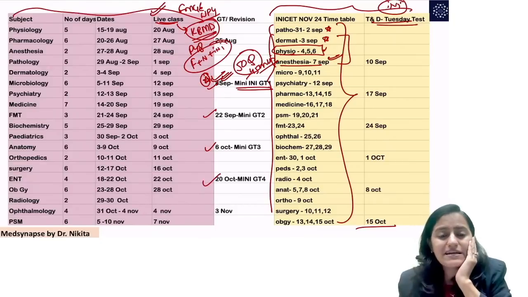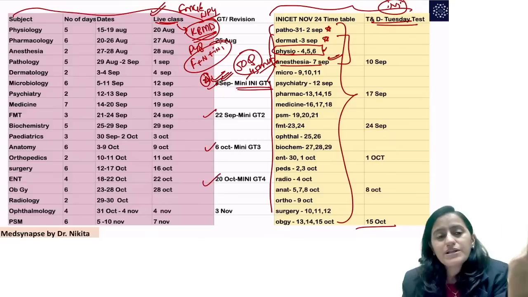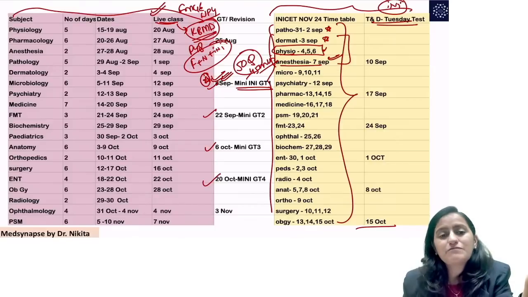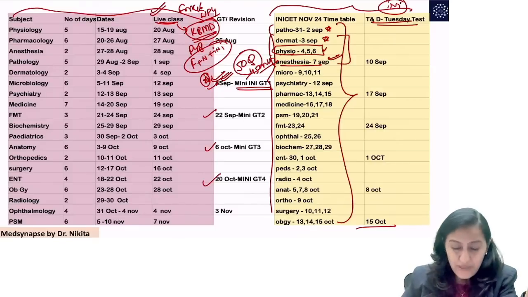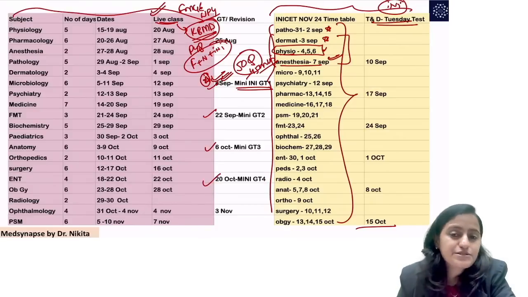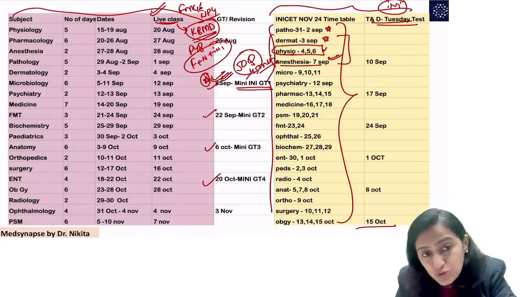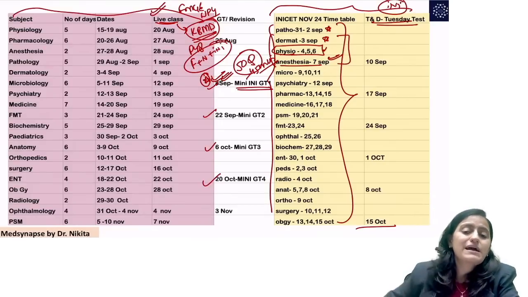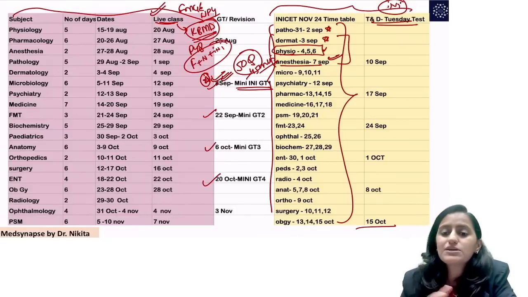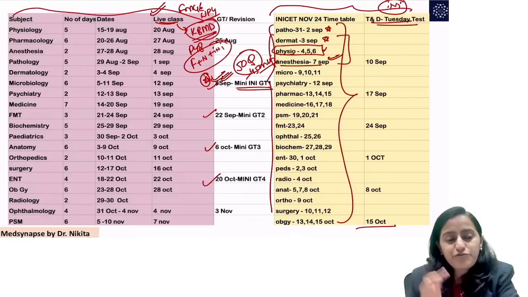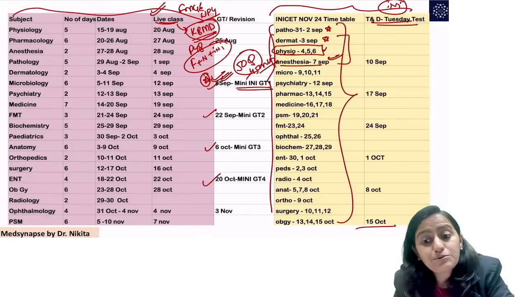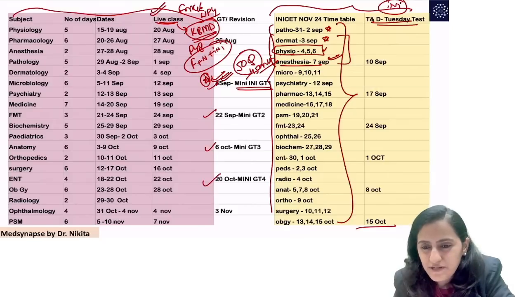How to integrate Medsynapse with first aid? See, whatever subjects you want to do from first aid which are must do, like biochemistry, you can watch a YouTube video which has been put by Vibin, the last year student who got All India rank of 202. He has very well described how he combined Medsynapse and first aid together, and for which subjects he did that specifically. So I think you would learn it the best there. For the subjects that he was focusing on first aid, how he combined both of them in one book, you'll get to learn there. All right, so please do watch his video.